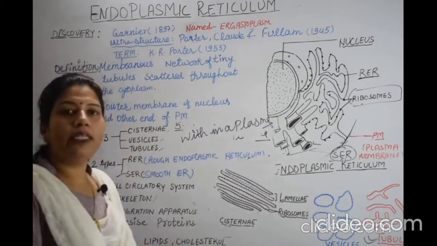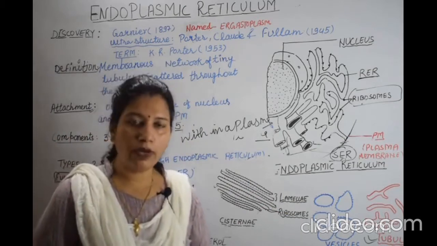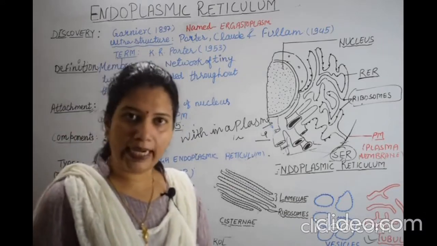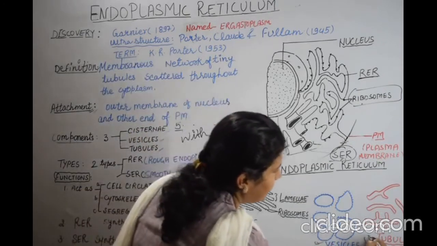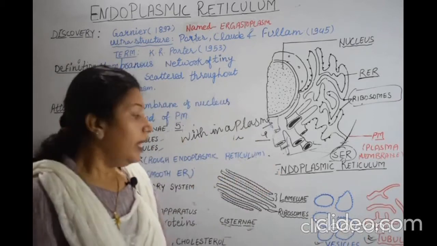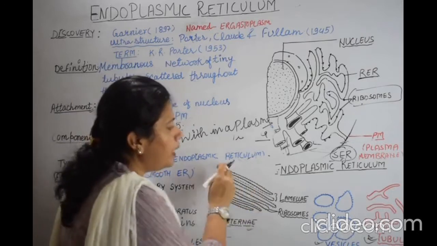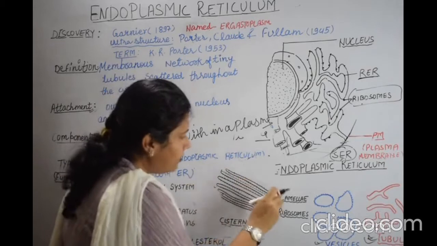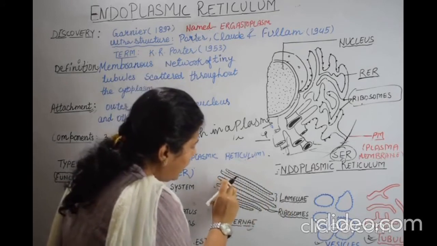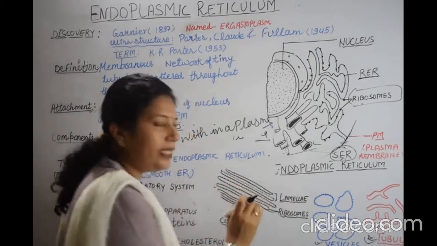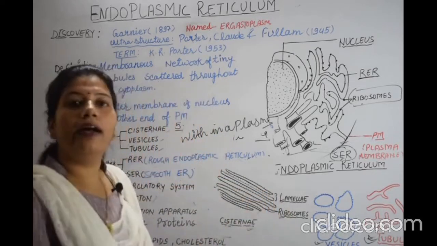Next, the components or elements of the endoplasmic reticulum. Endoplasmic reticulum has three elements. First is the cisternae, second vesicles, and third is the tubule. We'll discuss their structure. As we see, cisternae are tubular structures known as lamellae, and dotted black structures are present on these tube-like structures. These dotted structures are known as the ribosomes.